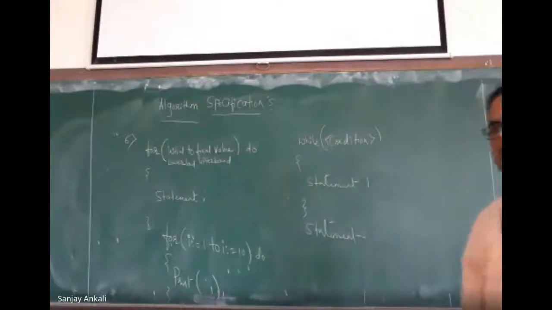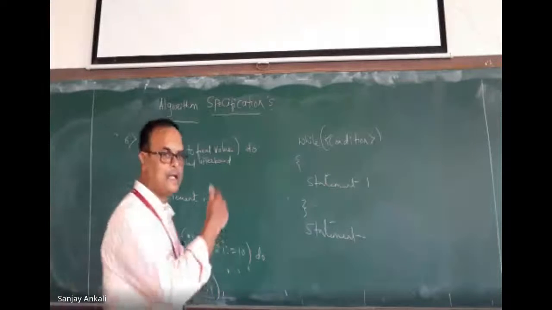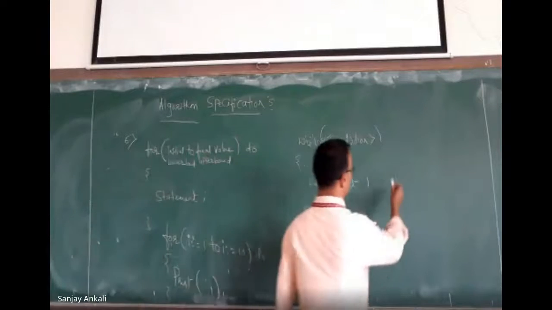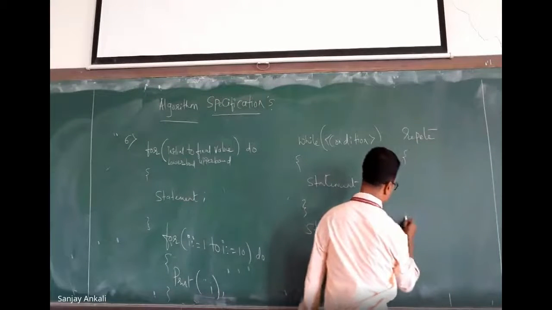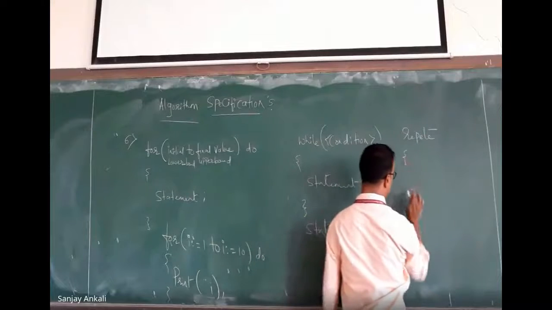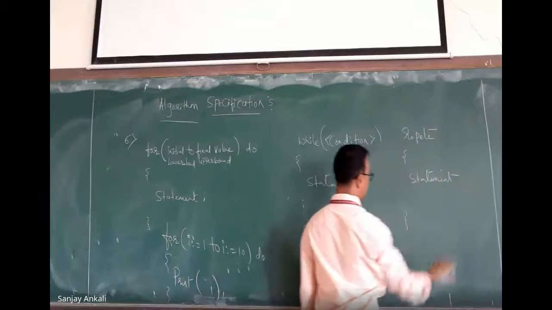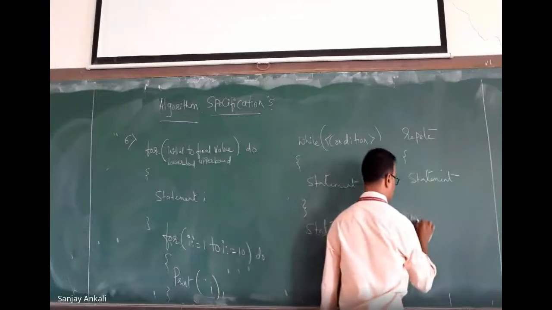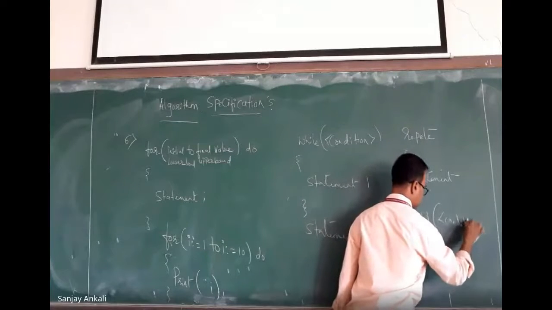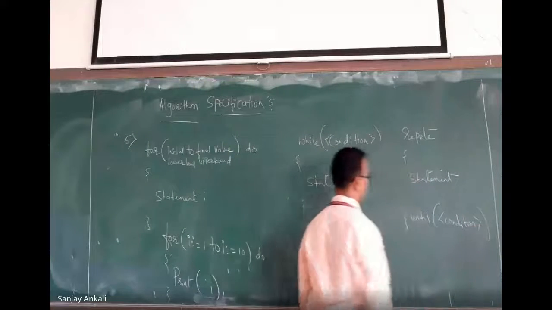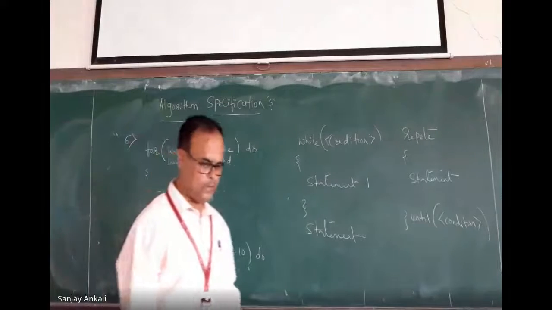What is the last one? Do while. In C language, we write it as do while. Here we have to call it repeat until. Now I just write repeat. What do we have to repeat? We use a block, a statement. We repeat a statement until condition. That's all. Until condition. So this is how we are going to write looping statements.